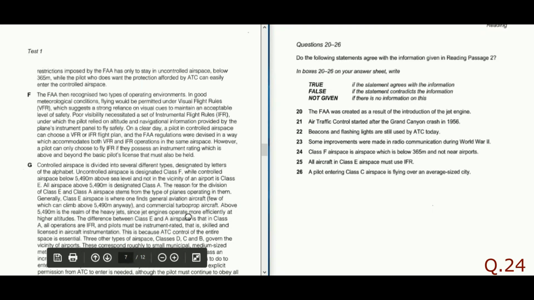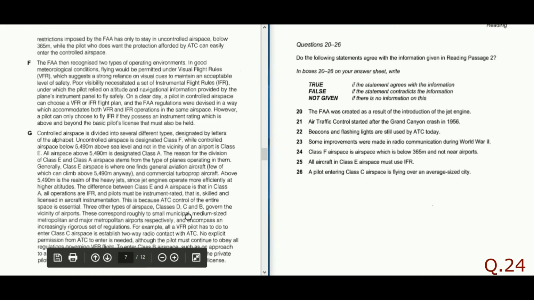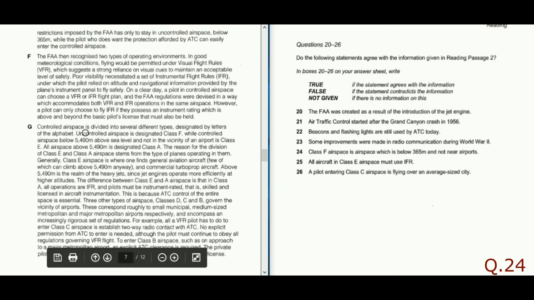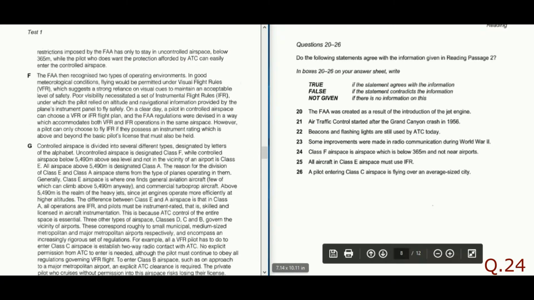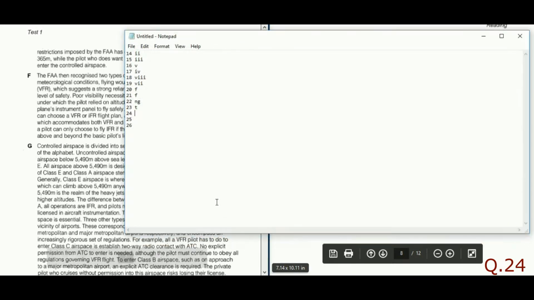Now the class of airspace is discussed in paragraph G. Let us see. Uncontrolled airspace is designated class F, while controlled airspace below 5490 meters above sea level and not in the vicinity of an airport is class E. That means whatever is not controlled is class F, and not controlled is 365 meters and below. And then too it should not be near the airport. So everything is matching as a true statement.